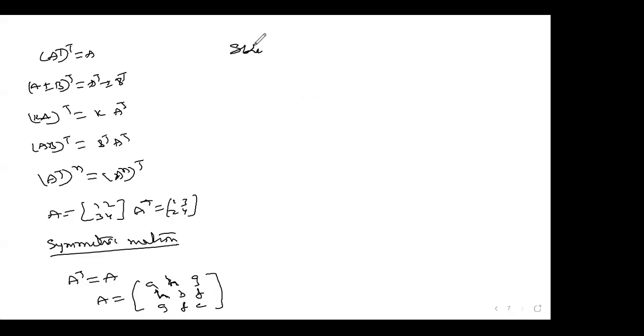Skew symmetric matrix. I can't take any risk in this one. That's why I'm going into detail. I don't want to finish in a hurry, I have to explain everything in full detail, that is why I am doing this. A square matrix A is said to be skew symmetric if A transpose is equal to minus A, or A is equal to minus A transpose. You can say it like this.